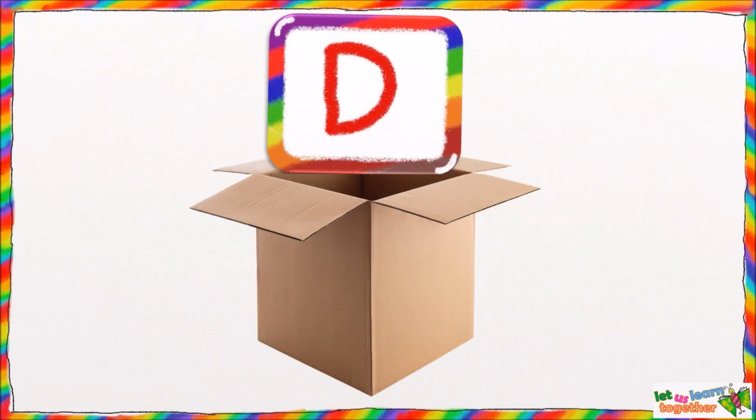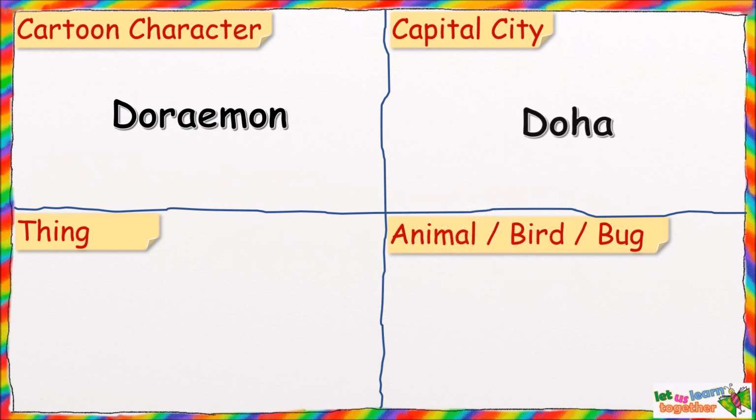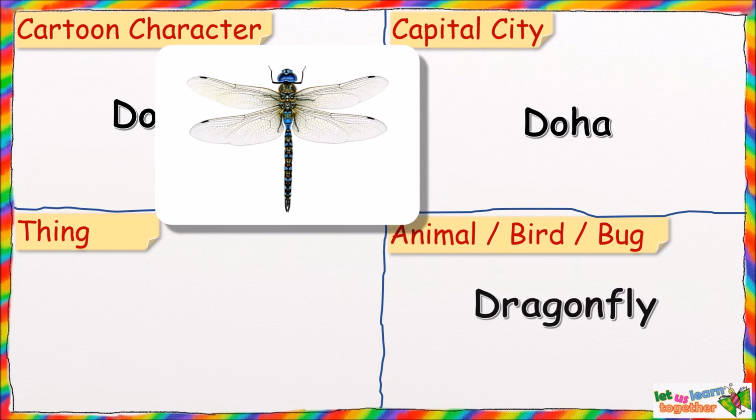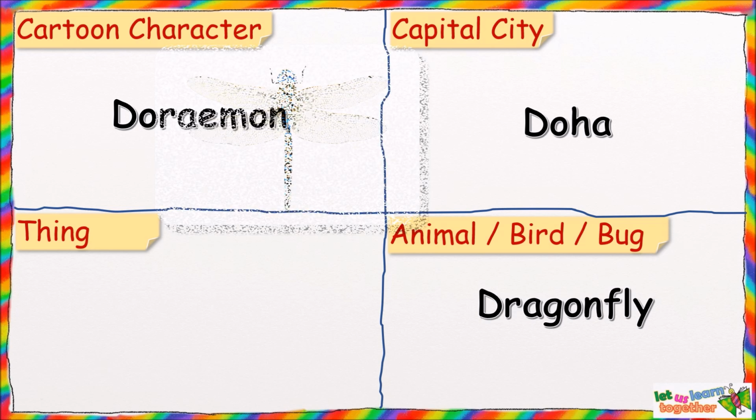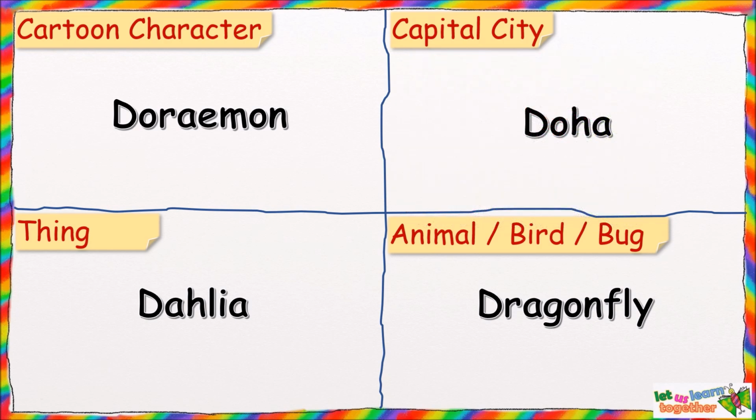Come on, let's check which letter we get next from the box. It's the letter D. I choose D for Doraemon, the magical cat. Then D for Doha, which is the capital of Qatar. Then D for Dragonfly. And D for Dahlia. So there we go. We have cartoon character Doraemon, capital city Doha, bug Dragonfly, and thing Dahlia, all starting with the letter D.